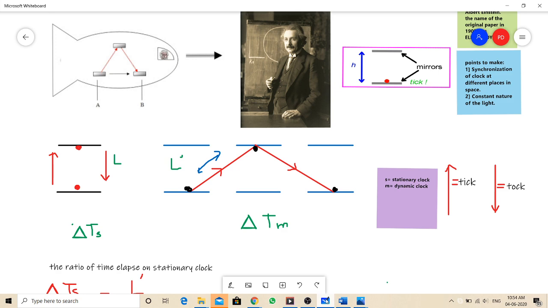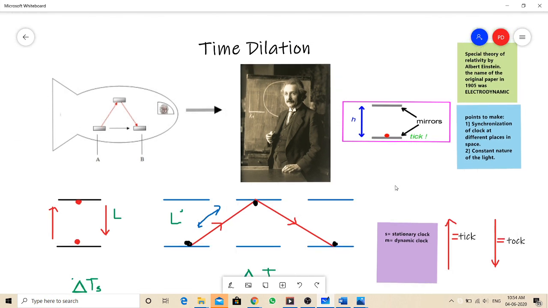Hello everybody. Today we're gonna discuss the time dilation equation. So let's see where it came from. It came from the special theory of relativity, which was proposed by Einstein in 1905. It is also called the electrodynamics of moving bodies. So, what is special relativity?